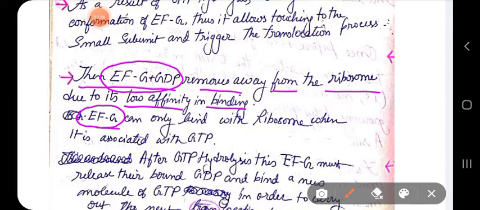So now the peptidyl tRNA will not have any amino acid bound. It becomes fully uncharged. It has to be moved out from the ribosome, and for that reason, the translocation process is needed. And for the translocation process to begin, we need EFG. EFG also has GTPase activity. It binds to the ribosome's A site, because there was a bit of space in the A site where EFG easily binds to the ribosome. There it again interacts with the factor binding center. The factor binding center stimulates the GTPase activity of EFG, and EFG hydrolyzes its bound GTP and changes its shape.